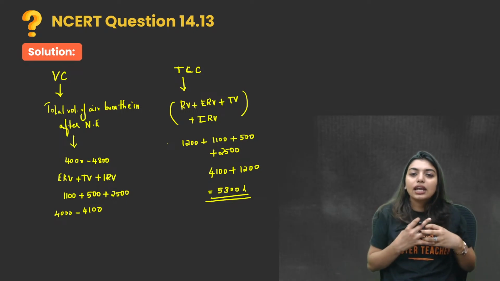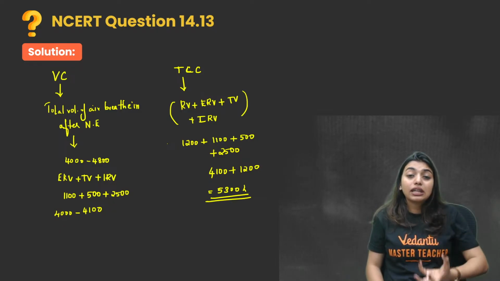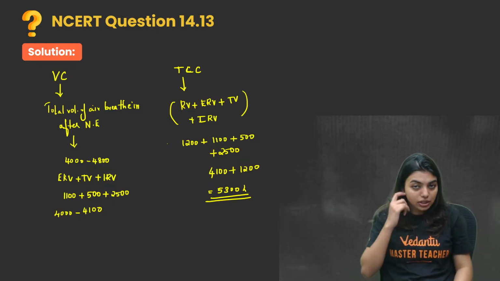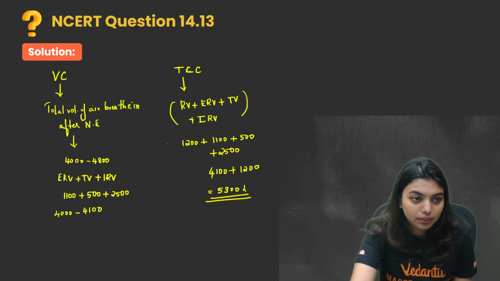How much air can I accommodate in my lungs? Okay, vital capacity is the total volume of air that I can breathe in after the normal expiration. Okay, clear? So this I also wrote here.